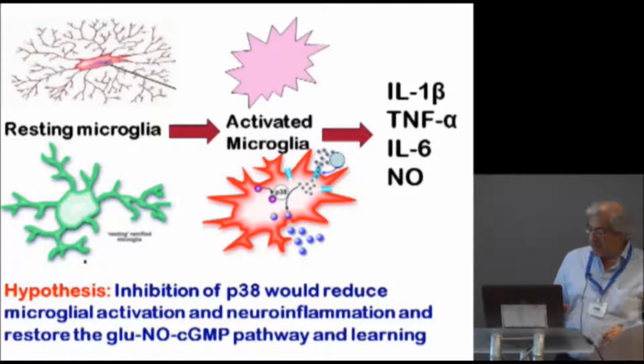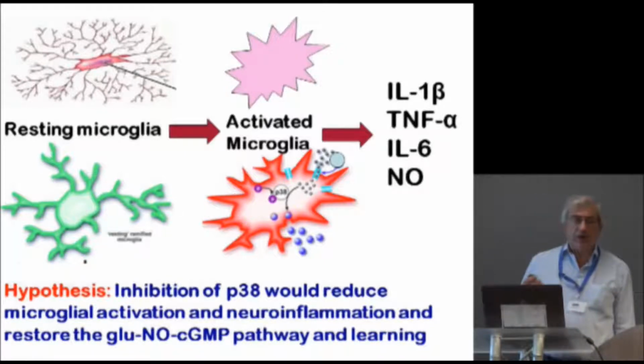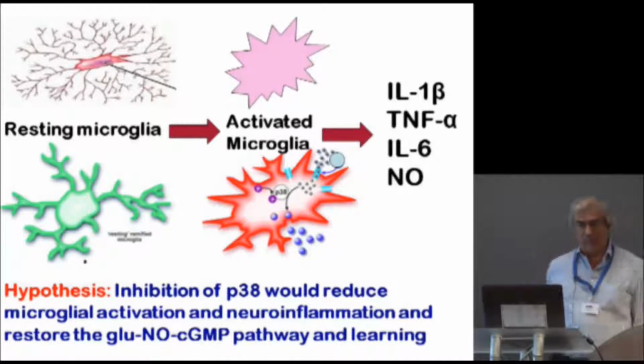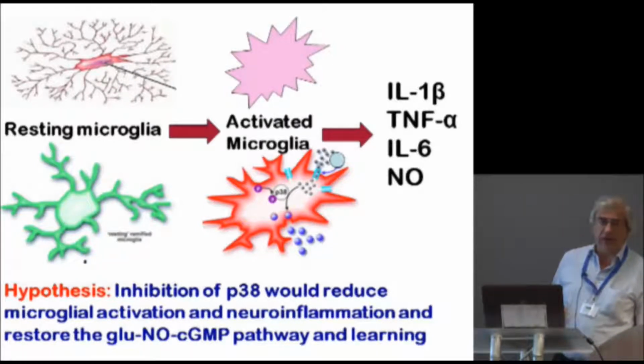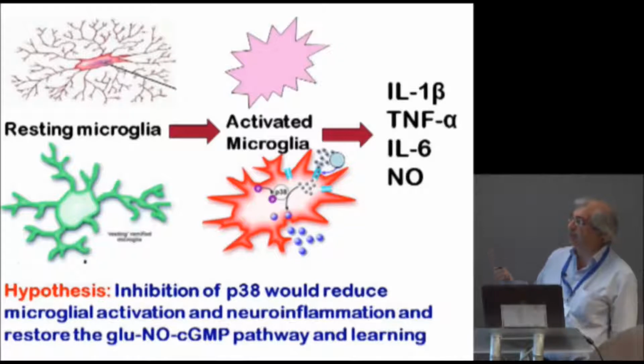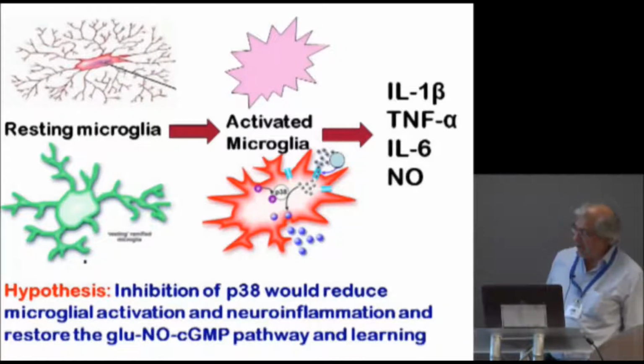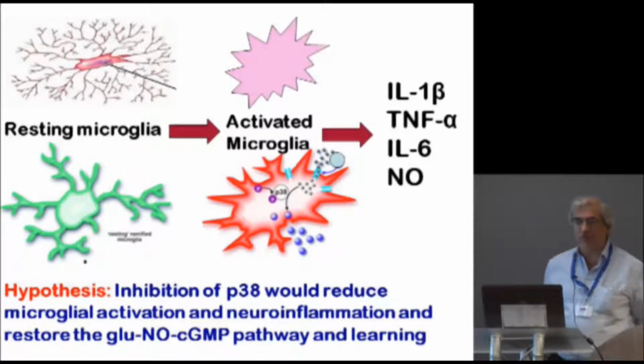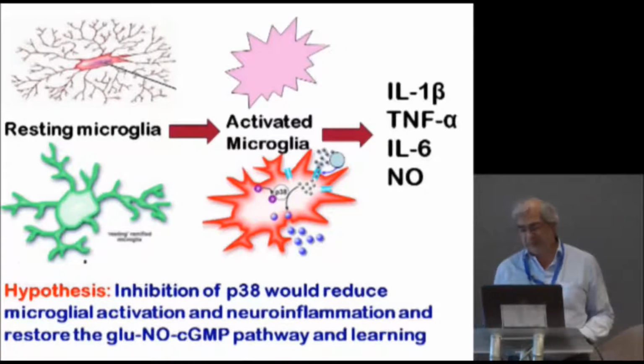Taking into account these results, we thought that maybe we can reduce neuroinflammation directly in the brain without affecting the kidney if we act directly on microglia. Then we looked for some treatment which can reduce activation of microglia without affecting the kidney. And according to the literature, a good candidate for this could be inhibition of MAP kinase P38.